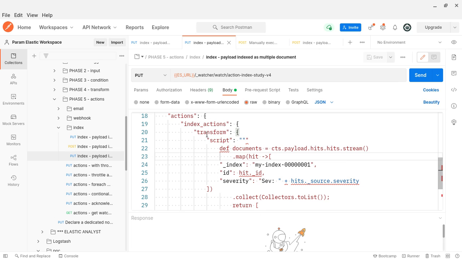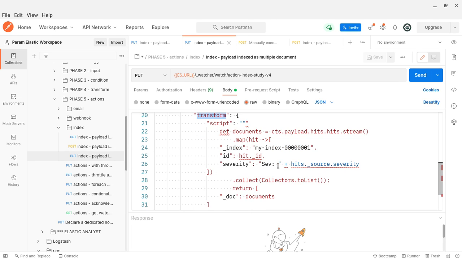Here I am using transformations, which are action specific. I am using a script to transform all of this. I am just mapping for each packet. Here I am streaming each document in the response, and for each document I am mapping and creating an array. So what is the index? This is the index name, then what could be the ID, and severity.